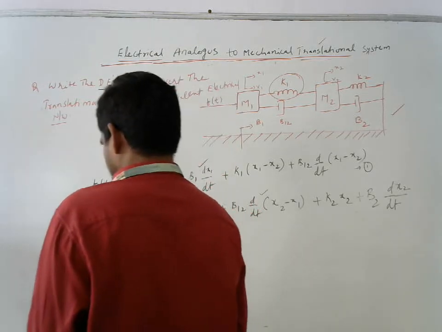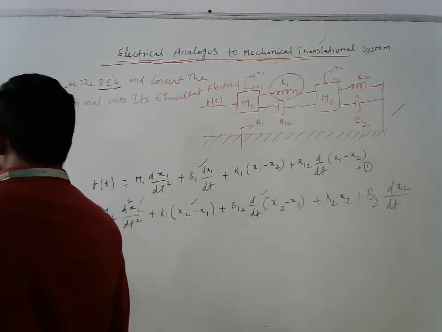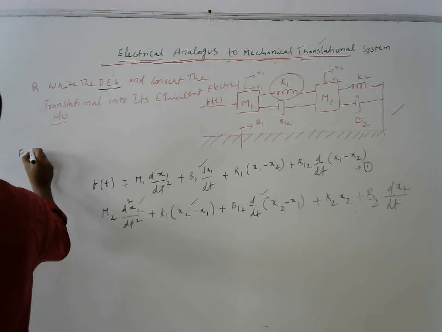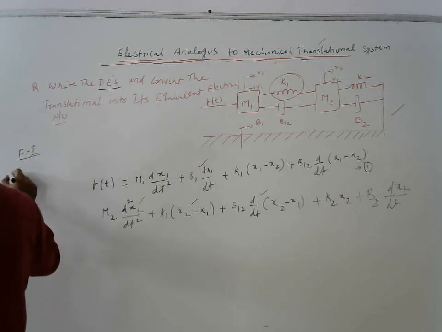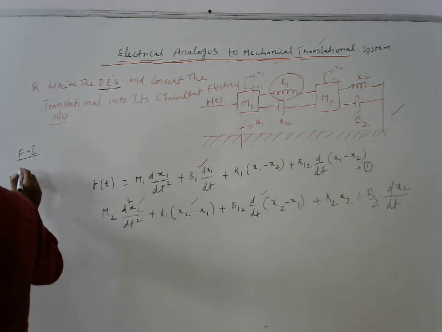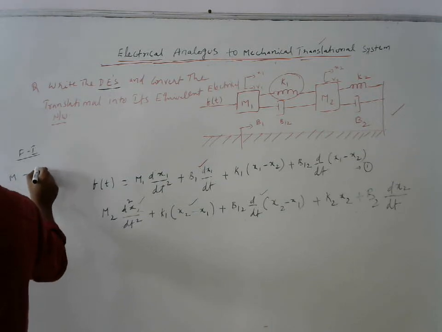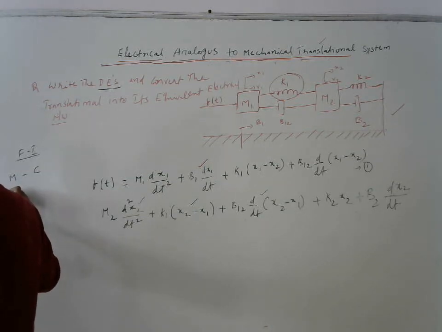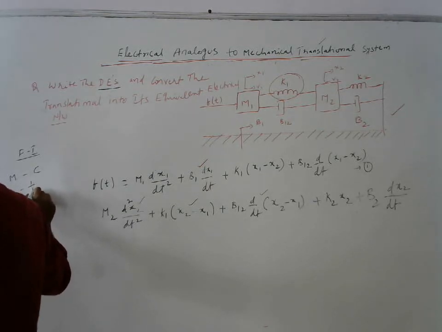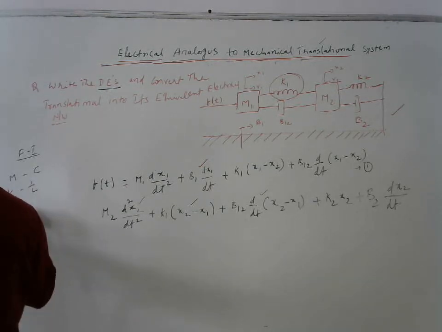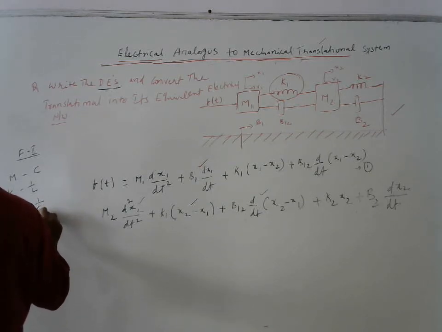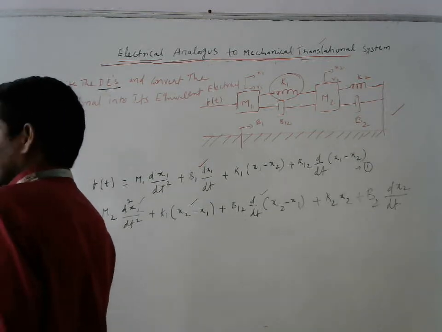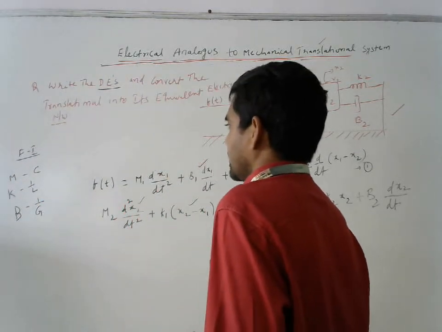Now, force current analogy. Again, we need to recall the values. In the force current analogy, mass M is replaced with the capacitance C, and spring K is replaced with inductance L, and damper, that means B, is replaced with 1 by G, that is a resistance.